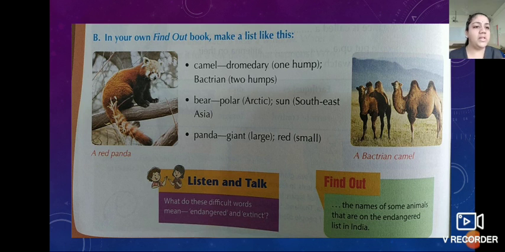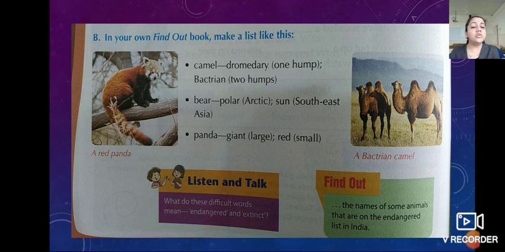A Bactrian camel means there are two humps on its back. And dromedary means having one hump, the normal camel which we can see in the desert region. Then next is bear. So bear also has two types. Polar bear, which lives in the Arctic region, and sun bear, which lives in Southeast Asia. Understood?